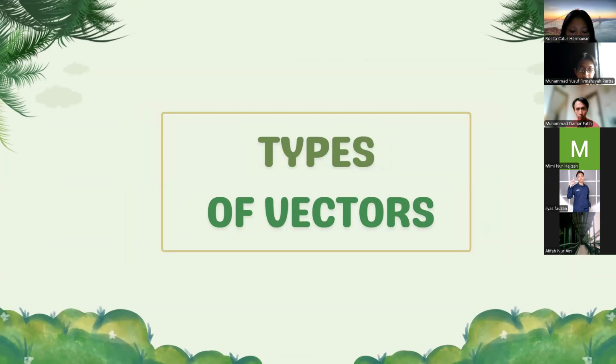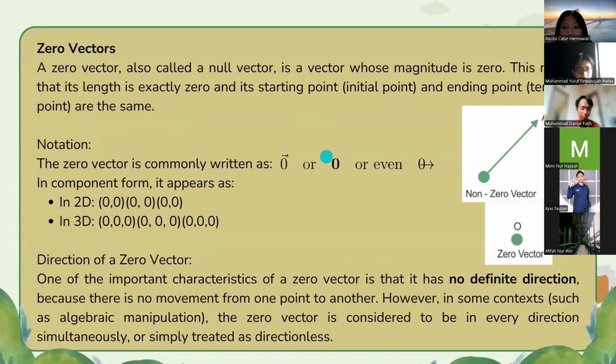Okay, the next section is types of vectors. Next slide, please. The first type of vector is the zero vector. A zero vector, also called a null vector, is a vector whose magnitude is 0. This means that its length is exactly 0 and its starting point, or initial point, and ending point, or terminal point, are the same.